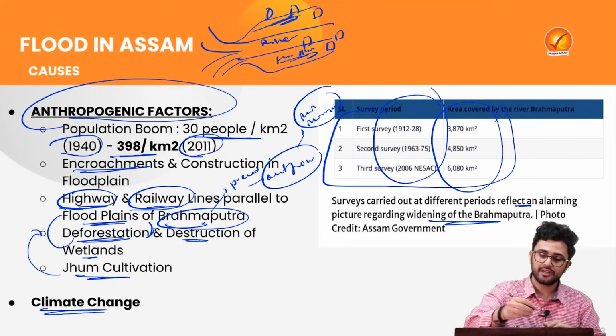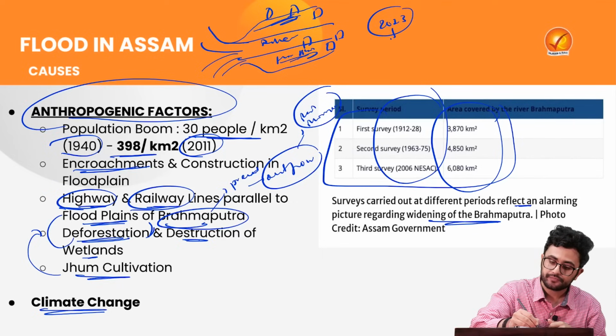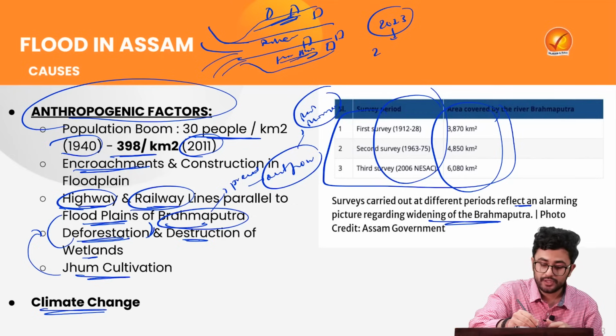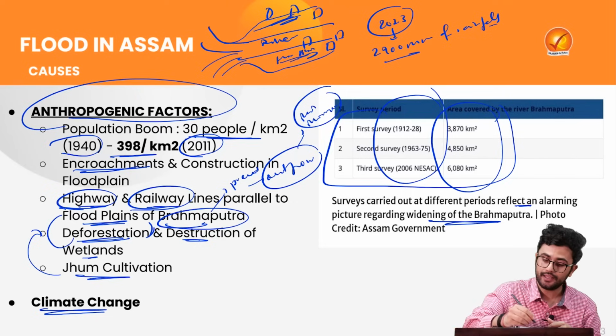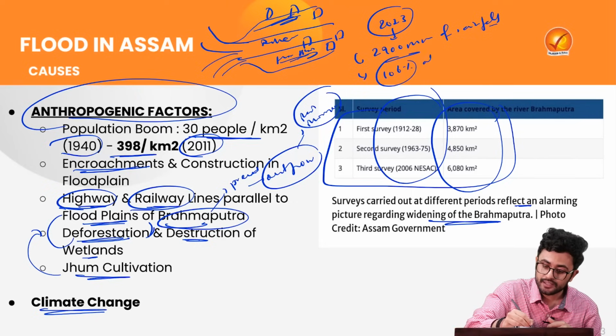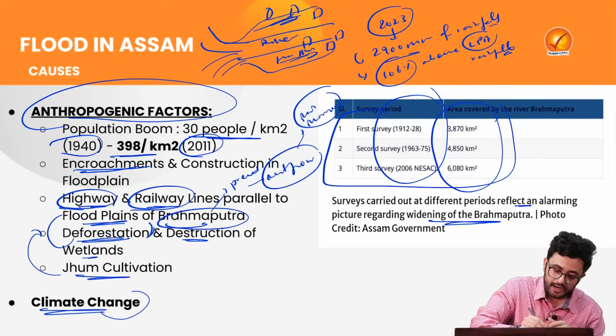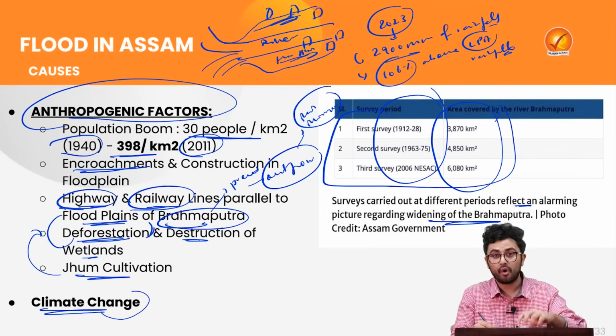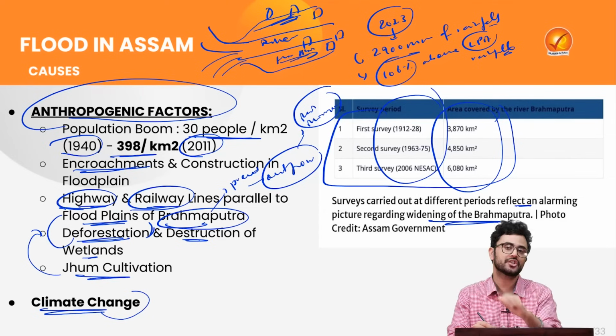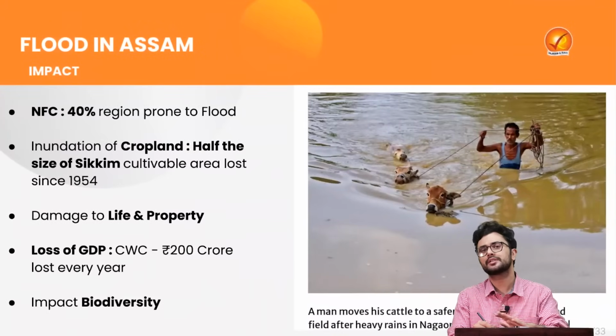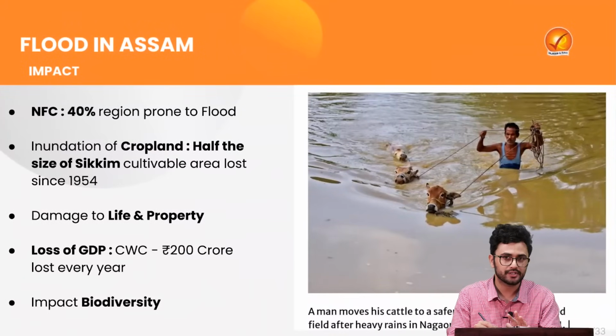And as we witnessed in 2023, Assam experienced 2,900 mm of rainfall, which is a decade high, and at the same time it experienced 106% above the long period average of the rainfall. So it is obvious that climate change induced global warming is also leading to heavy precipitation in the region, thus further causing or impacting the flash floods.